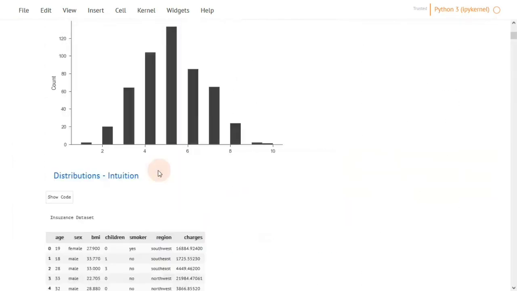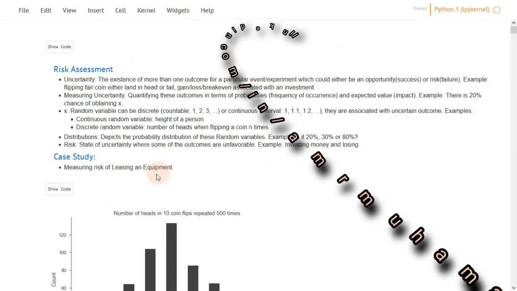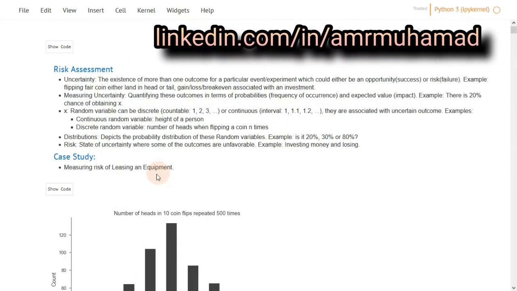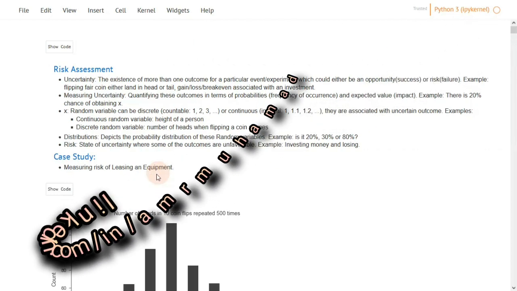This is pretty much it, guys. I hope you enjoyed it, and now you are able to run Monte Carlo simulations and know about risk management and how you can approach risk problems on your own.